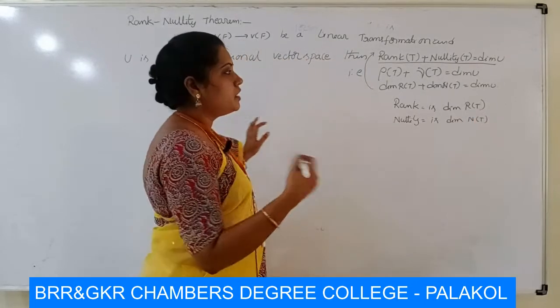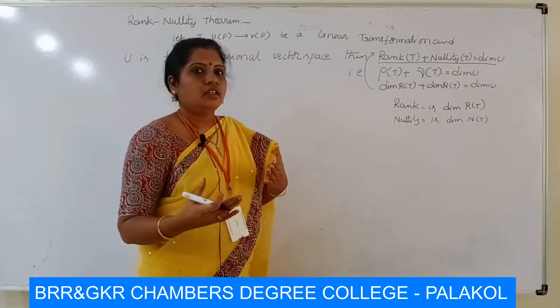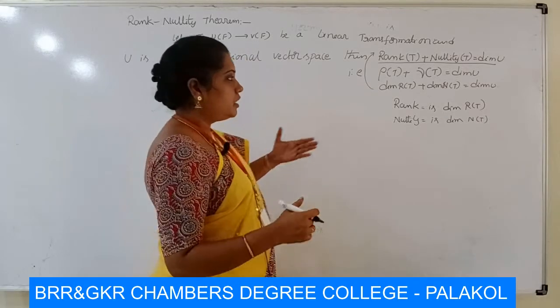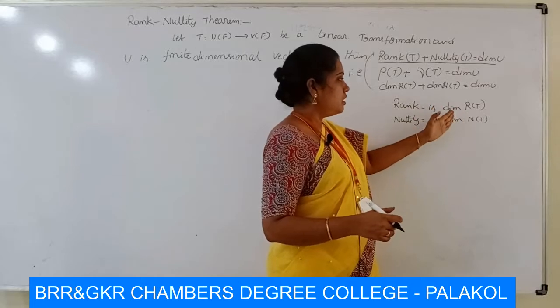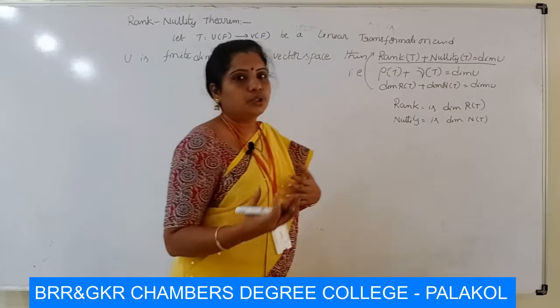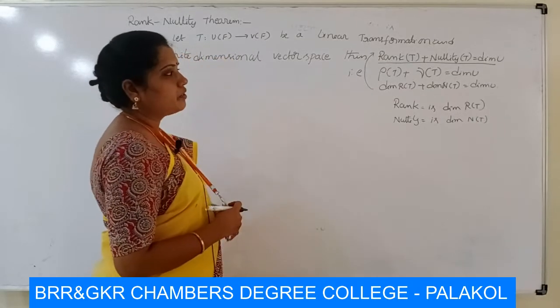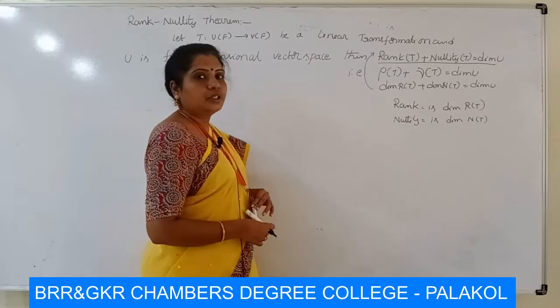The number of elements in a basis is called the dimension. So we have to prove dimension of R of T plus dimension of N of T is equal to dimension U.